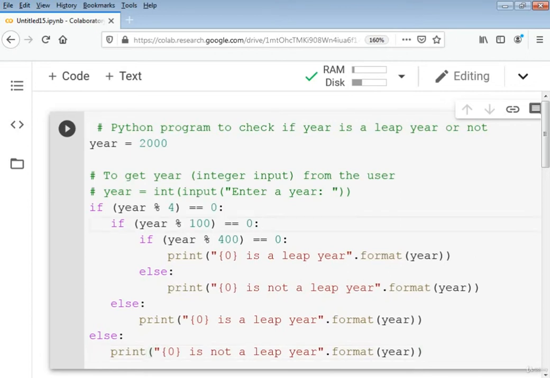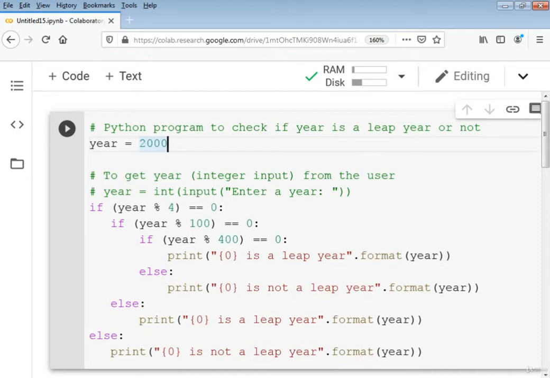Dear students, this is the Python program to check whether a given year is a leap year or not. In this program code, we have hard-coded the value of the year as 2000, and we will check whether it is a leap year or not.